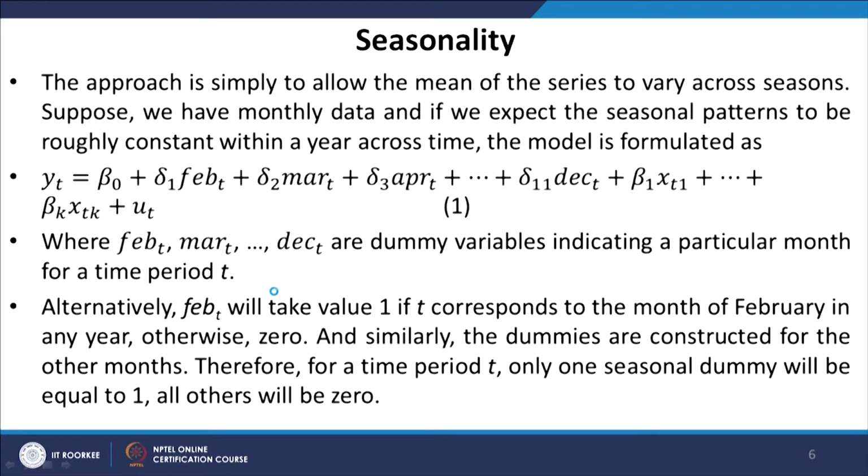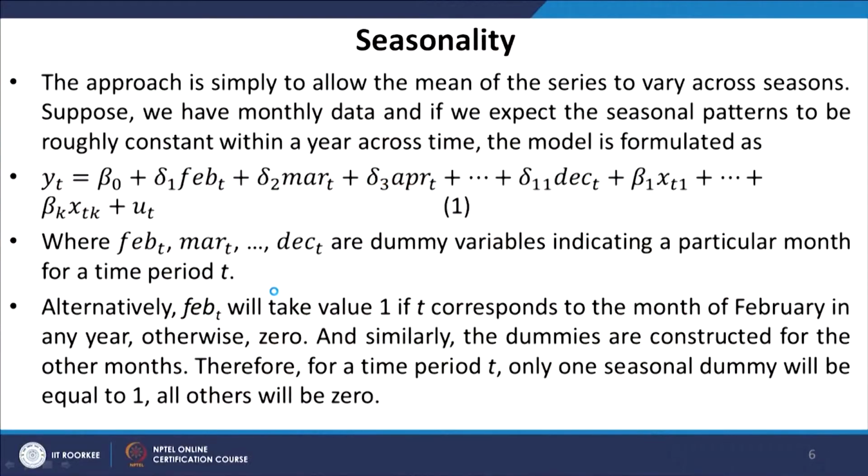The approach is simply to allow the mean of the series to vary across seasons. Suppose we have monthly data, and if we expect the seasonal patterns to be roughly constant within a year across time, then the model is formulated as having 11 dummy variables for 11 seasons like February, March, April, May, June, July, August, September, October, November and December.